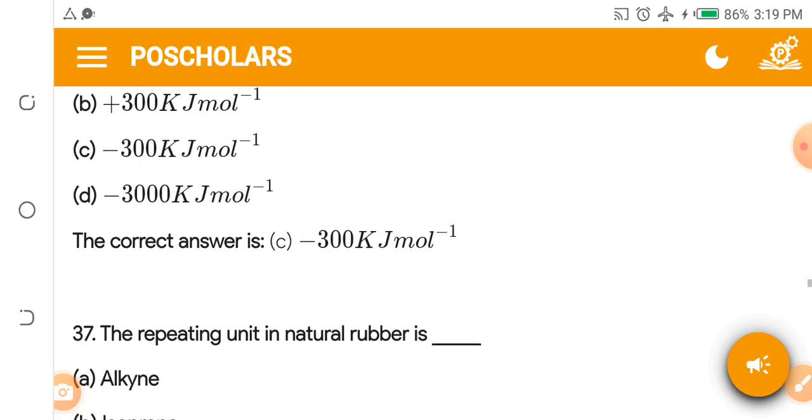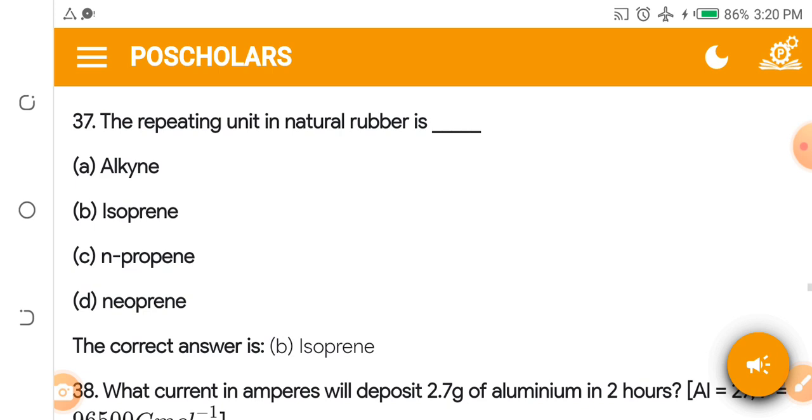Okay. The repeating unit in natural rubber is dash. We are looking at those questions that are not calculation based. Out of the 40 questions JAMB will give you, more than 25 will not involve any form of calculation.